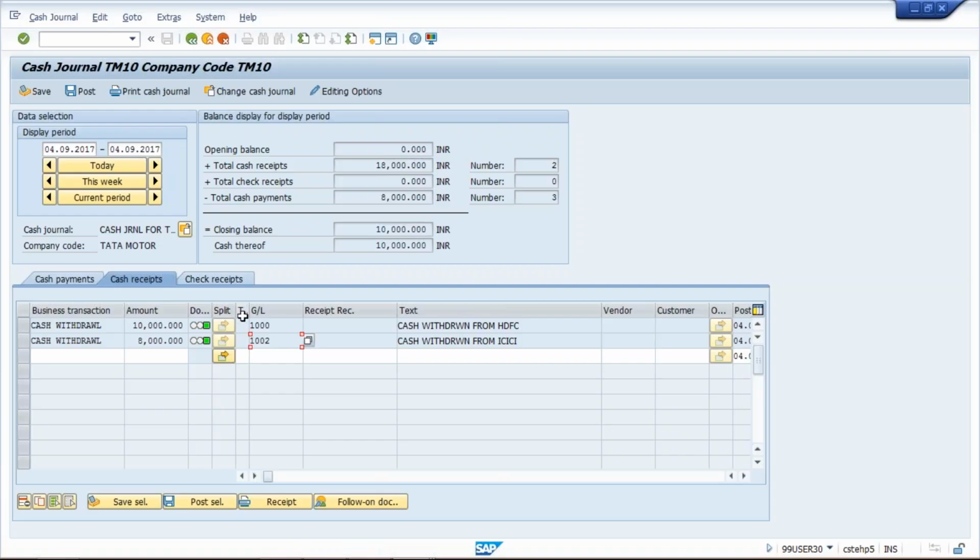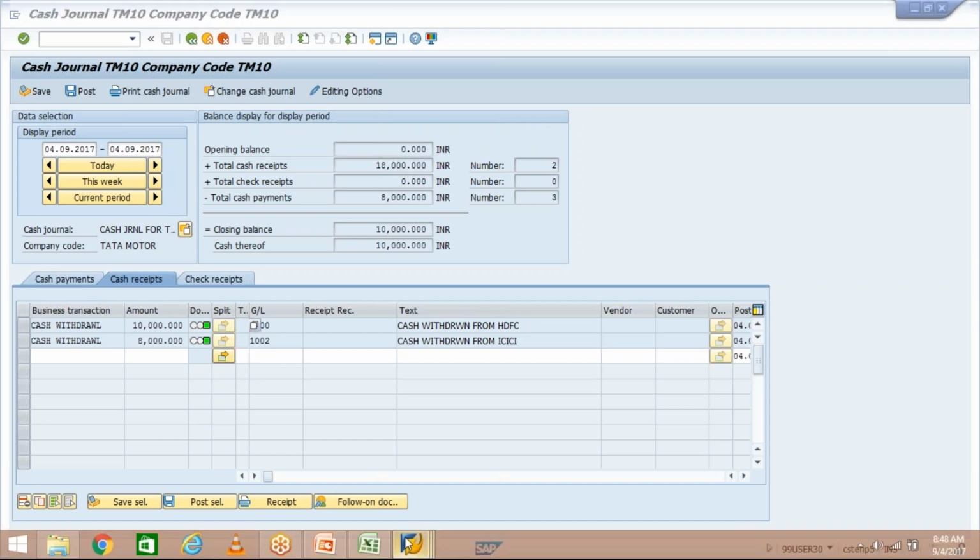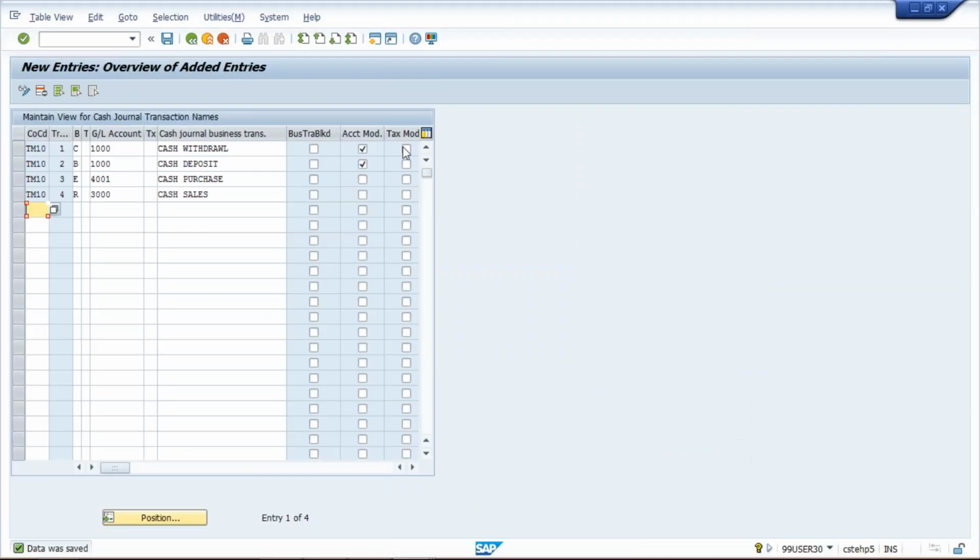In the same way, we have a tax code also. Let's suppose you are going to apply any taxes. I don't know in which case those taxes appear, but this setting has been given by SAP. Maybe not in India, but somewhere in certain countries some taxes will be there. So here, if you want to apply a tax code, that tax code also will appear automatically. And if you want to make this field also editable, that is also possible here. Generally, if you apply a check mark in tax modifiable, then that field is shown as an editable field. But generally for us, this is the mandatory one.